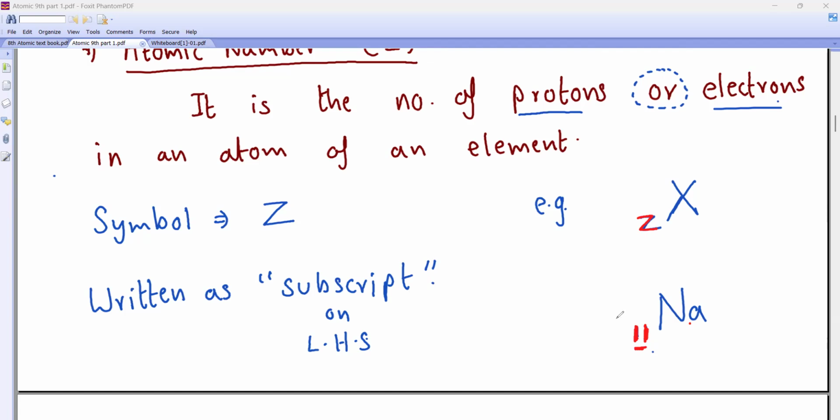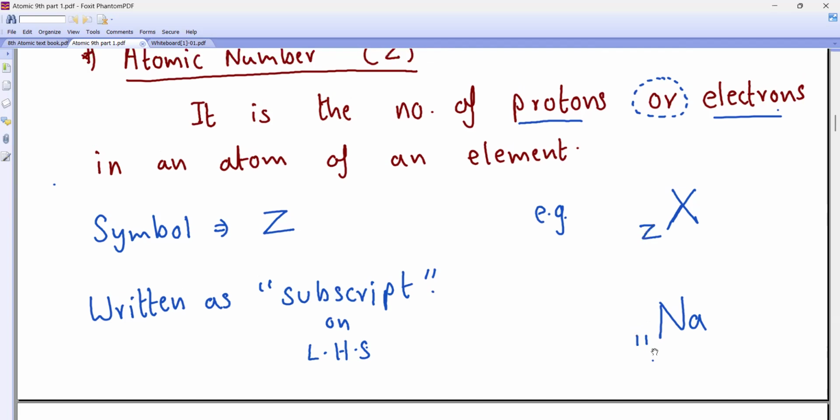Beta, when I write 11 below on the left hand, that means the atomic number of sodium is how much? 11. Are you getting it? I'll give you an example. Chalo. Now tell me, beta. Sodium atomic number is 11.